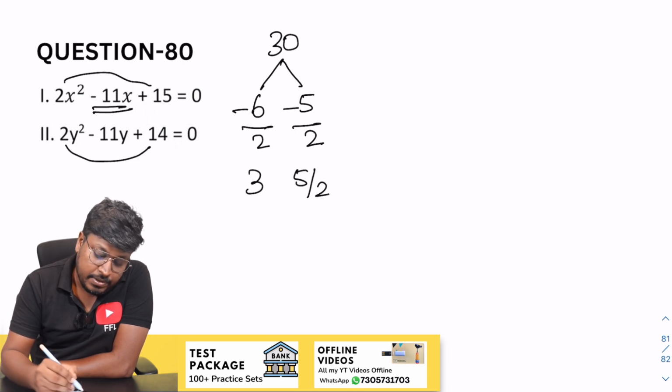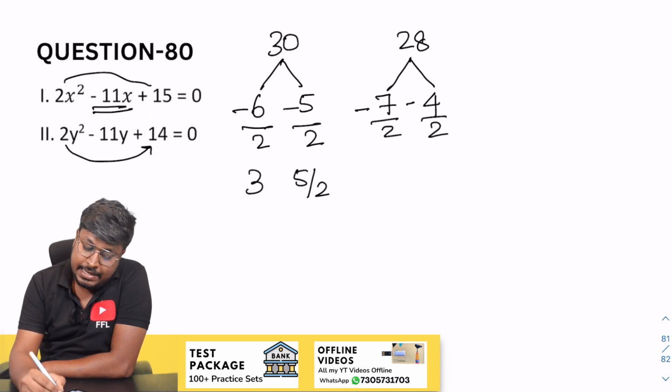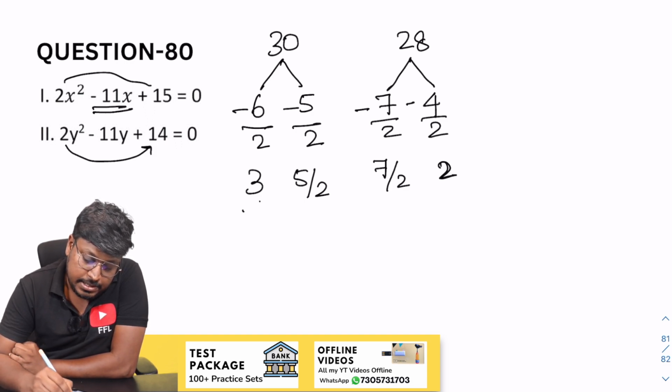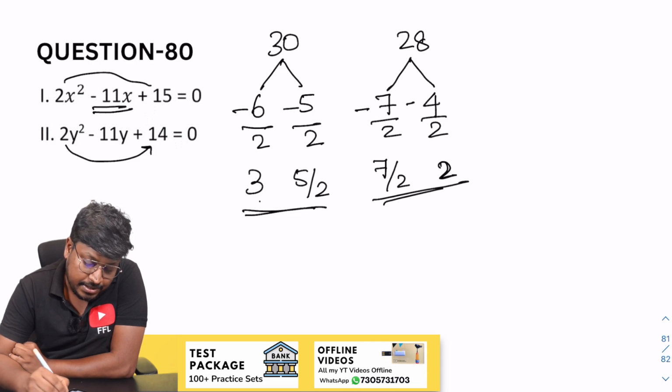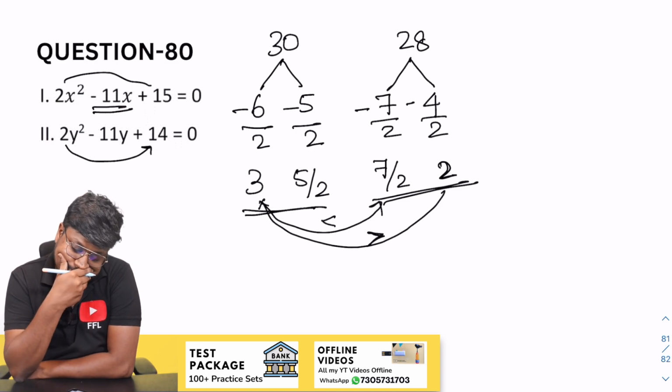Next will be 14 into 2, which is 28. So 7 4s are 28, so minus 7 minus 4. While writing, change the sign, so plus 7 by 2, 4 by 2. Now the comparison part. This will be the factors of x and this will be the factors of y. So 3, 7 by 2. 6 and 7, 7 is greater than; 3 and 2, 3 is greater than.